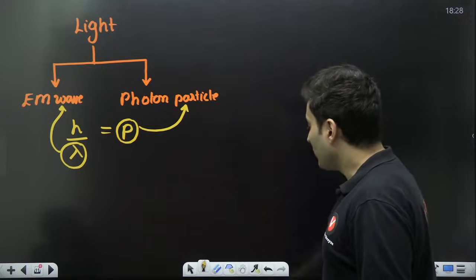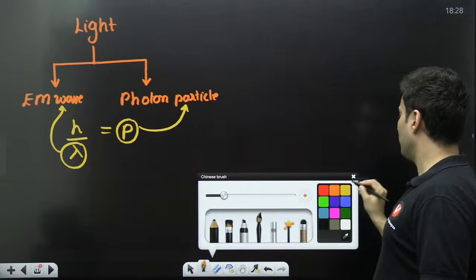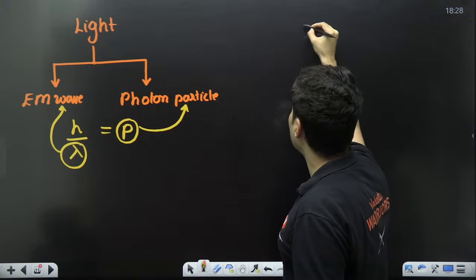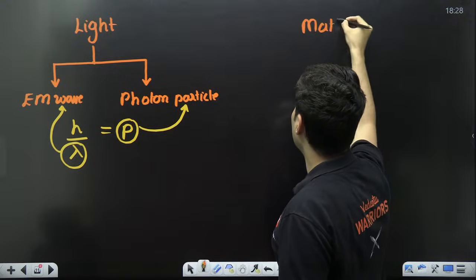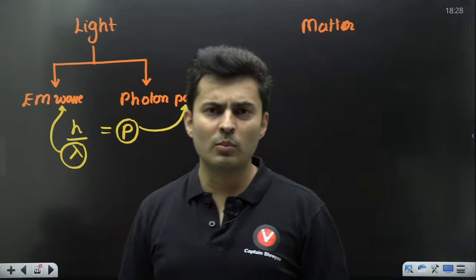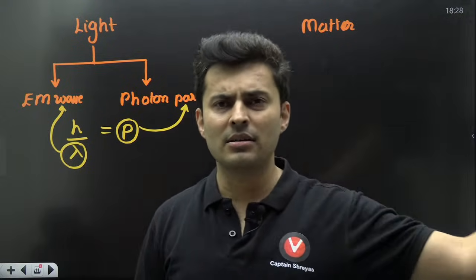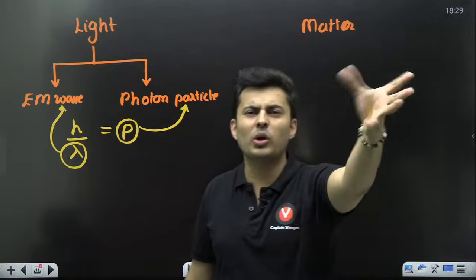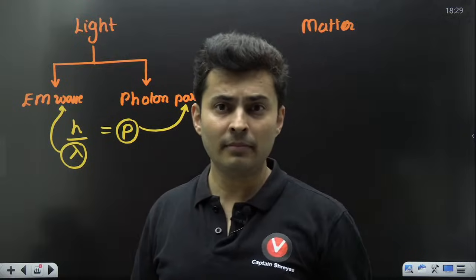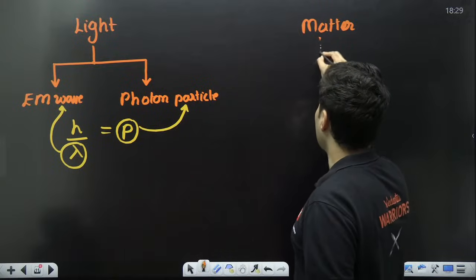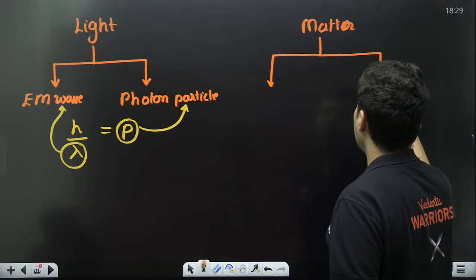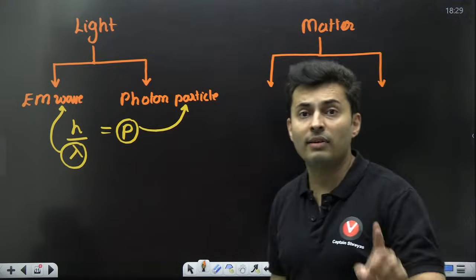Correct. So then one scientist thought, wait a minute, what about matter? What is matter? I just explained to you. Table, chair, you, books, stone, rocks, sun, earth, everything is matter, made of protons, electrons, neutrons. They have some property called mass. He thought, maybe till now we were wrong.